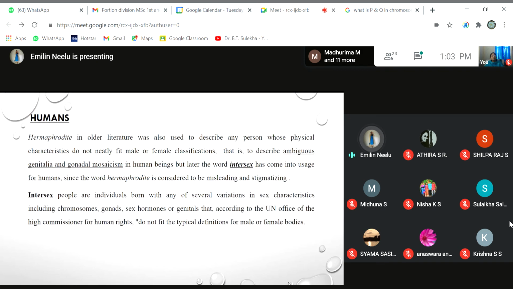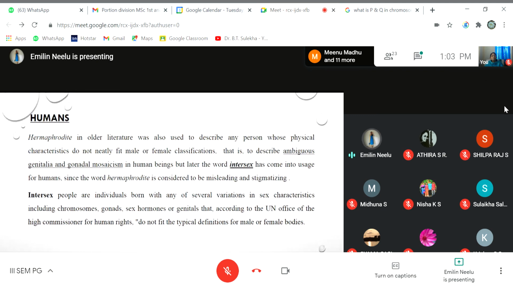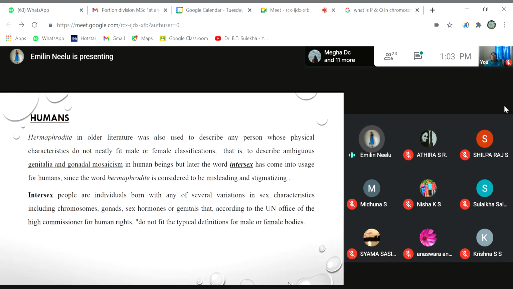So the next one is hermaphrodite in the case of humans. The term hermaphrodite in older literature was also used to describe any person whose physical characters do not neatly fit into the male or female classification. That is, the term was also used to describe ambiguous genitalia or gonadal mosaicism.